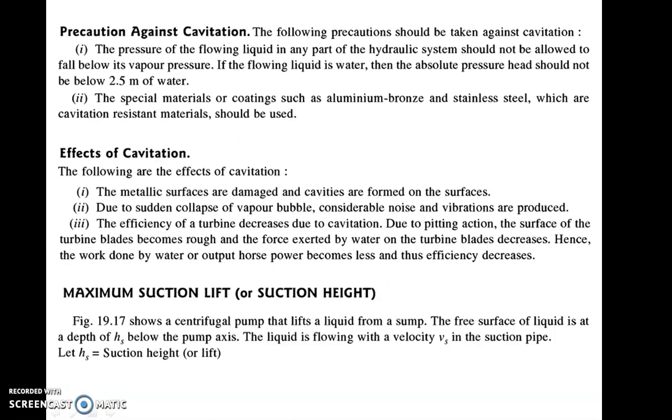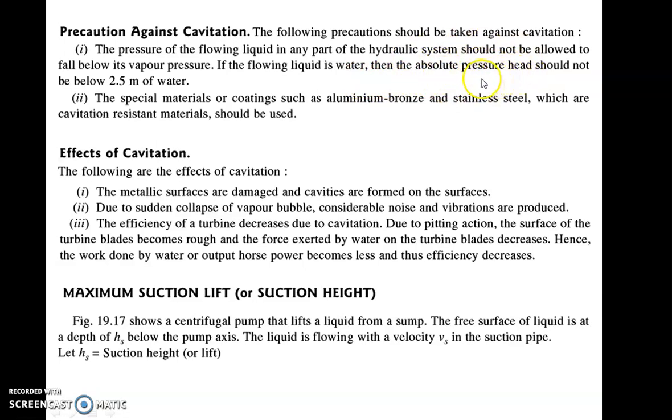So what precautions do we have to take against cavitation? We have to take these two precautions. First, the pressure of the flowing liquid in any part of the hydraulic system should not be allowed to fall below its vapor pressure, as I just said. Now what is the vapor pressure value? If the flowing water is a liquid, then we are talking about absolute pressure, not gauge pressure.